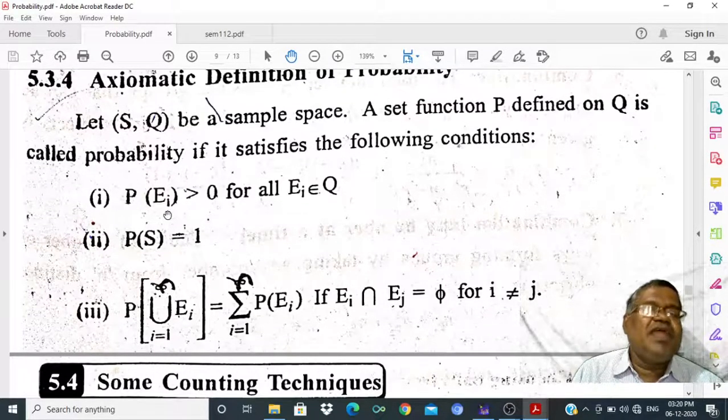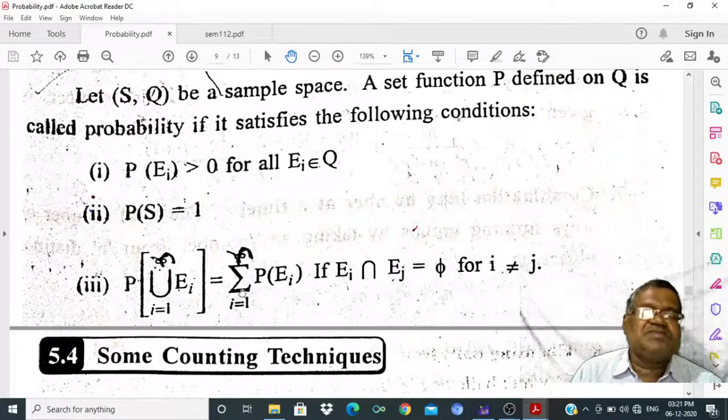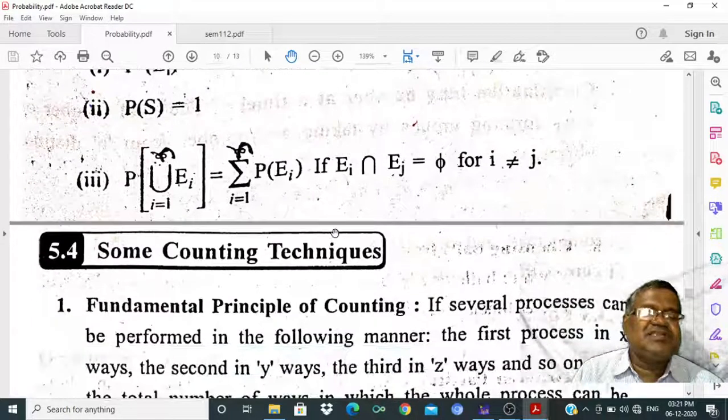Here, probability of E is greater than or equal to 0, that is positivity: the function P is non-negative. And probability of S must be equal to 1, that is the probability of a certain, sure event. This is called the axiom of certainty, this is the axiom of non-negativity, and this is the axiom of additivity. Probability of the union of E_i must be equal to the summation of probabilities of all E_i. These are the three axioms called the axiomatic definition of probability.